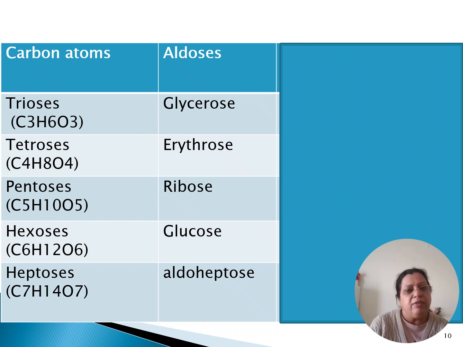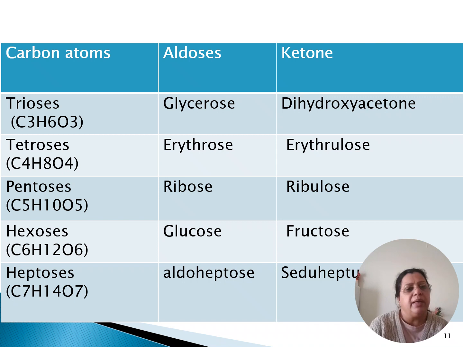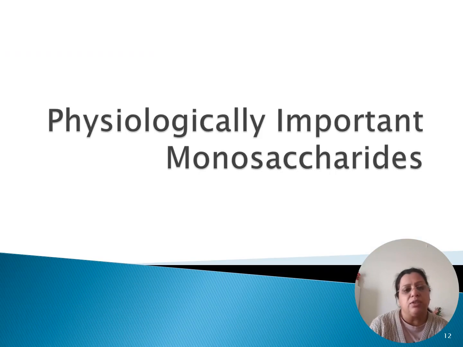But if the functional group is a ketone, then the 3 carbon monosaccharide is dihydroxyacetone, 4 carbon is erythrulose, 5 carbon is ribulose, 6 carbon is fructose, and 7 carbon is sedoheptulose. So it's the number of carbon atoms and then what functional group they have. This classifies the monosaccharides.